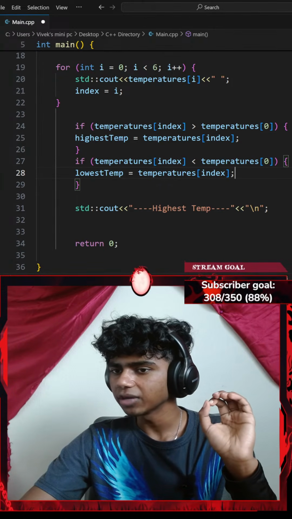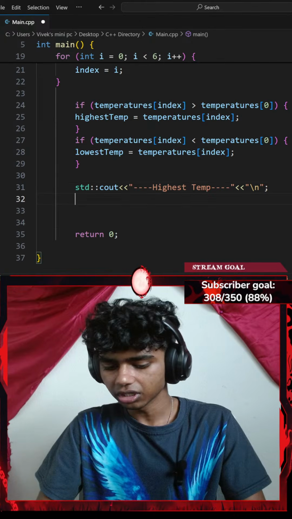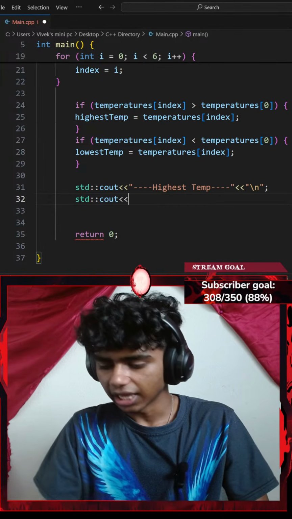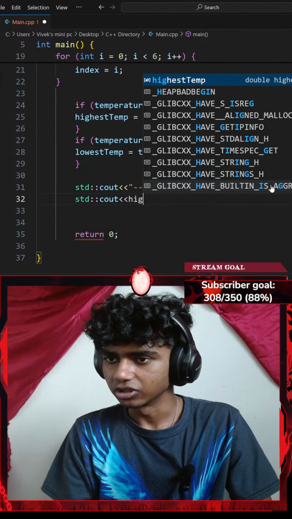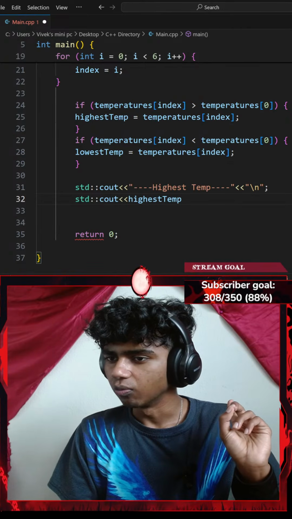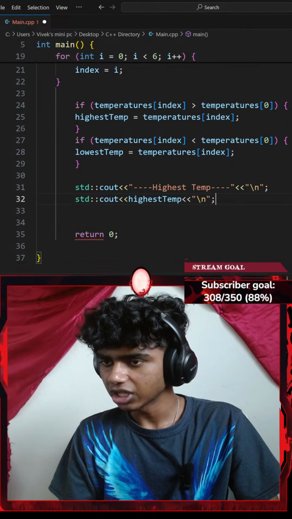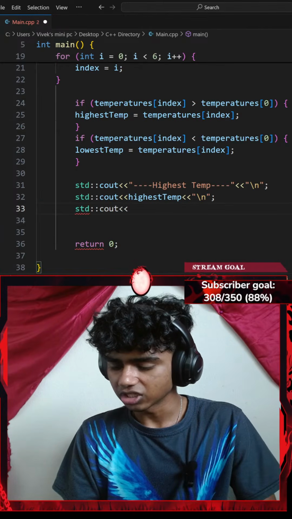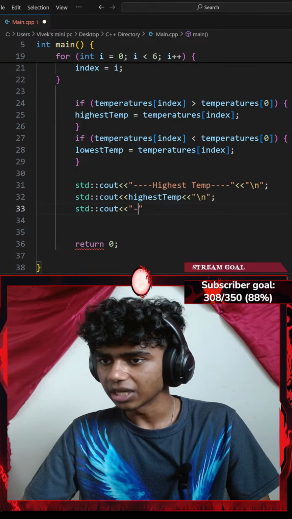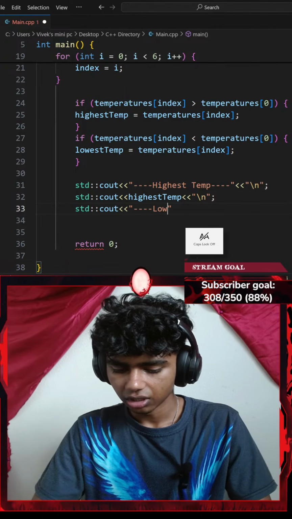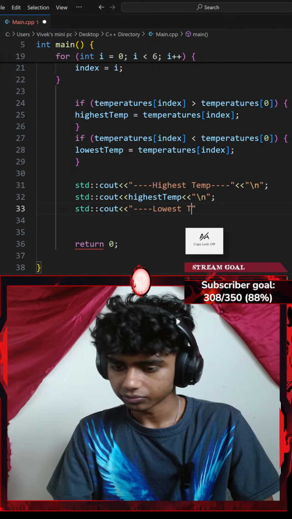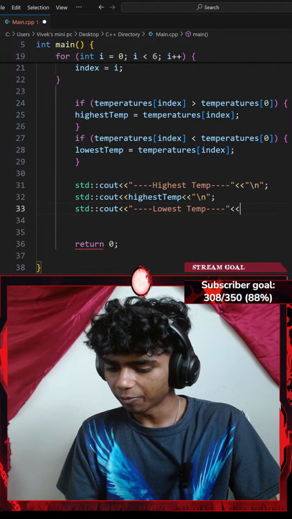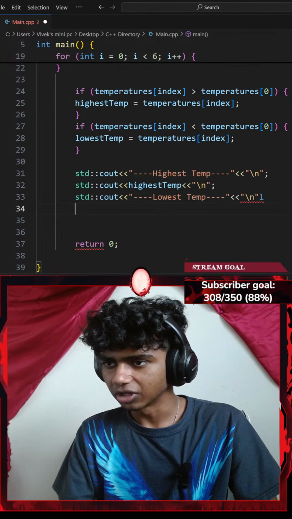Same thing for the lowest temperature. I go with my highest temperature here. Let's add a standard console output with an insertion operator. I want to print my highest temp variable, so I'll go with highest temp variable with another insertion operator of a new line ending with a semicolon. That said, let me go with another standard console output with an insertion operator. This is going to be lowest temperature. So I'll go with 4 hyphens, lowest temp, with another 4 hyphens, with an insertion operator of a new line ending with a semicolon.